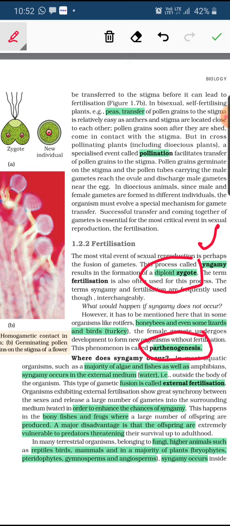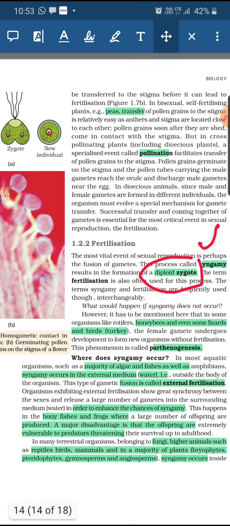Now the process of syngamy, where does it occur? In a few organisms it occurs inside the body of the organism, and for a few it happens outside the body of the organism. So we have two types of fertilization: external fertilization and internal fertilization. Let's discuss them in detail.